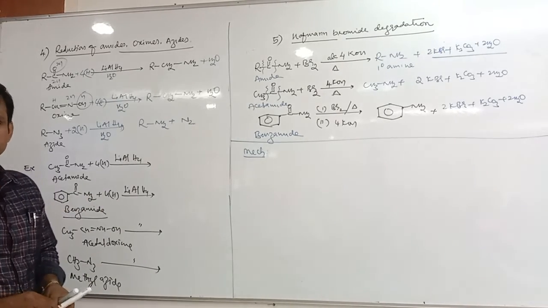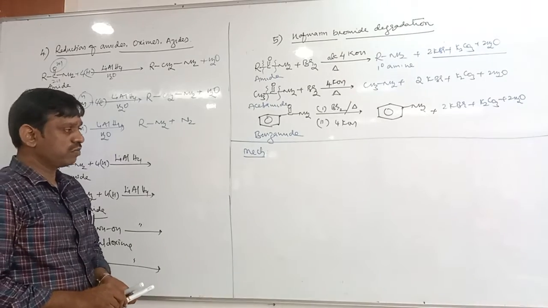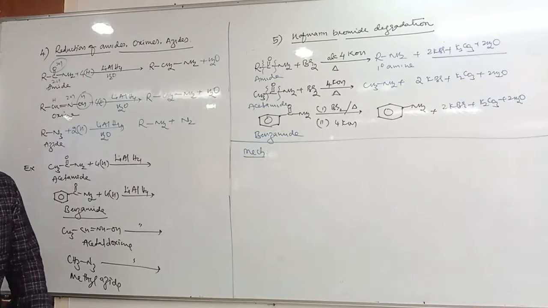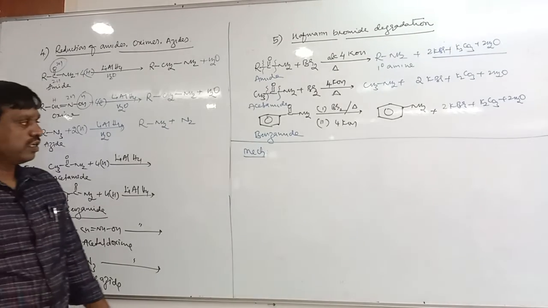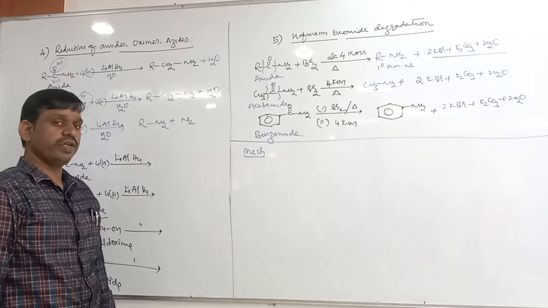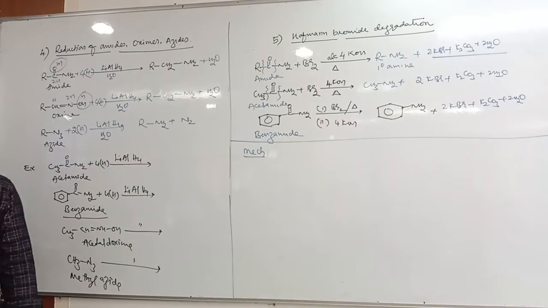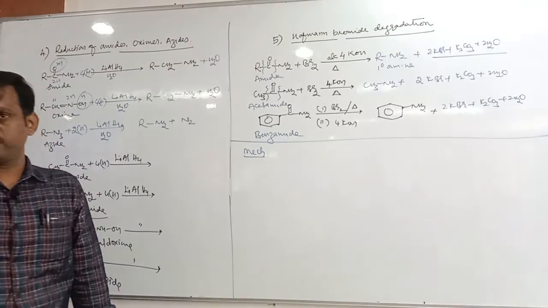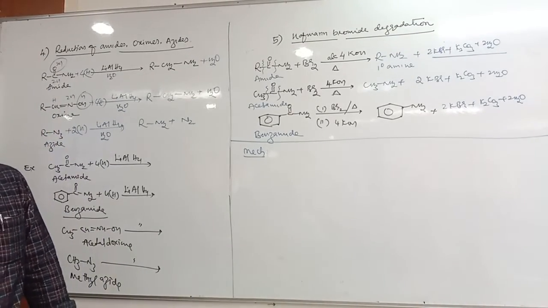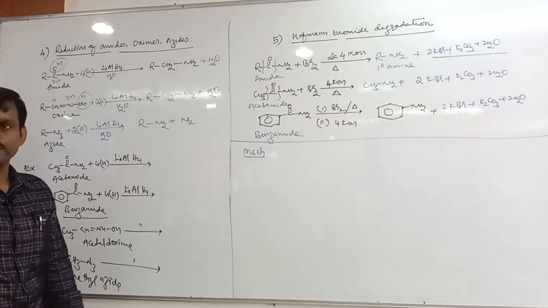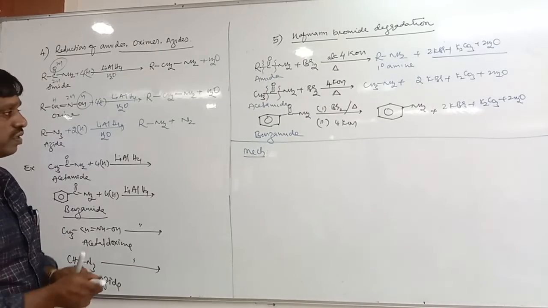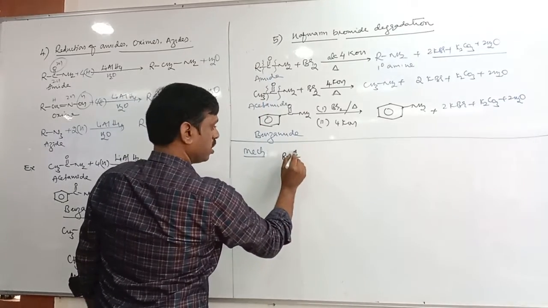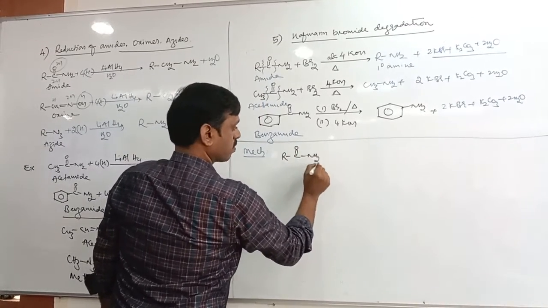Let's see the mechanism. We require the mechanism only for the intermediate. In exams nobody asks to write the mechanism, even at PU level it is not there, but the question about the intermediate is asked in NEET. Once it was asked, which of the following is an intermediate in Hoffman bromide degradation? Options 1, 2, 3, 4 are given. Okay, let's see the mechanism. Let us take the amide as R C double bond O NH2.